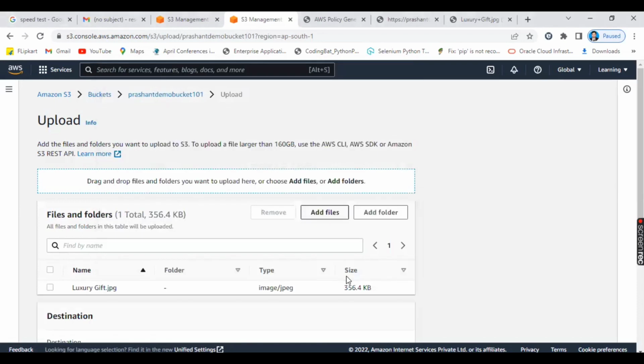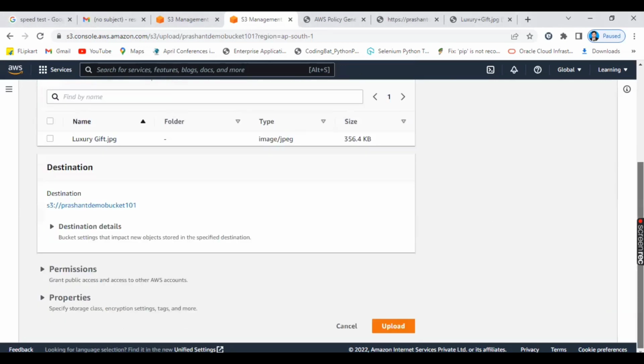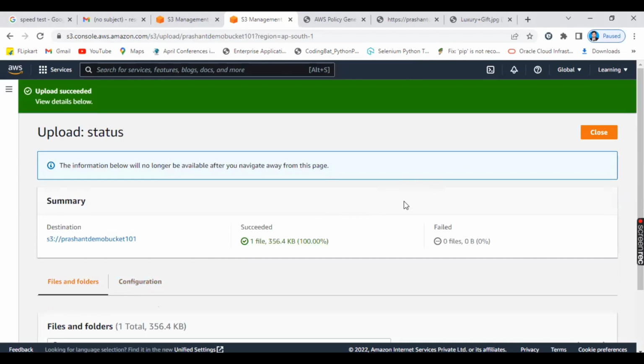Suppose in a folder there is one file already available, and if you upload the same file, you get an option asking if you want to override the data. If you say yes, it will override the data, meaning old data will vanish and new data will reflect. So initially there was a luxurygift.jpg and the same file I have selected and am uploading, but you will not get any option or message asking whether you want to override. Why? Now I want to show you the magic.